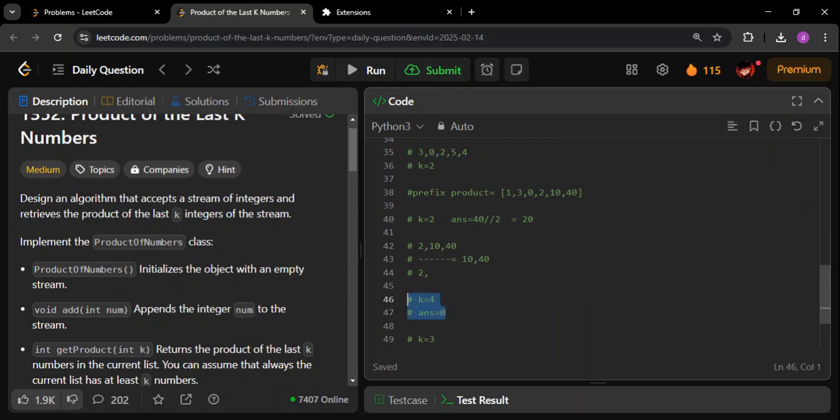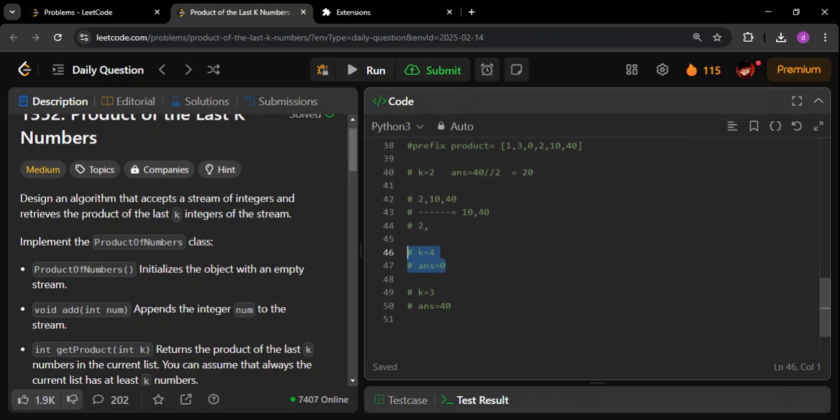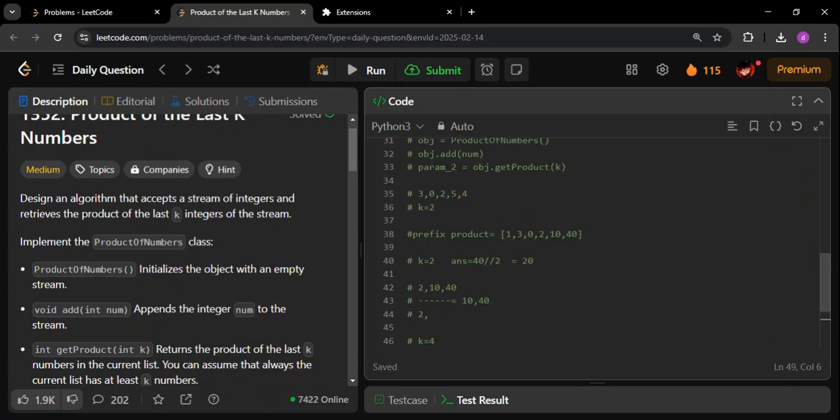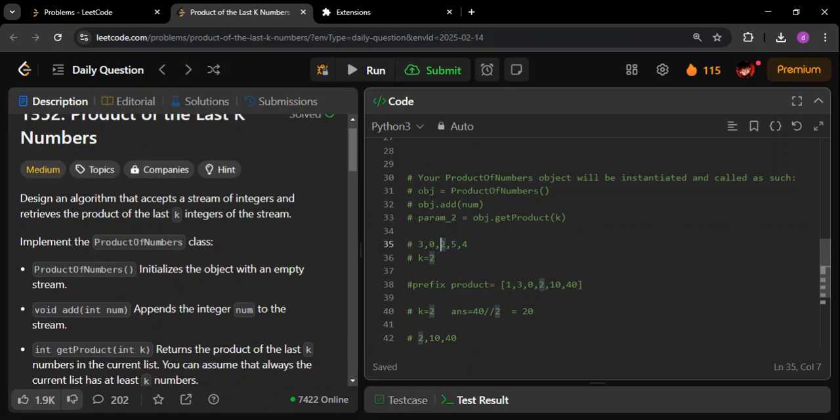Now comes the most important part. Let us see the last case, k equal to 3. If you see k equal to 3, we need to take the product of the last three numbers. Why is this an edge case? This is very simple, right? But it will become an edge case because of the way I have implemented the solution.